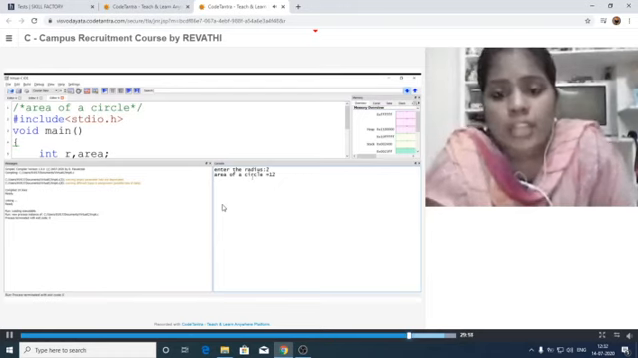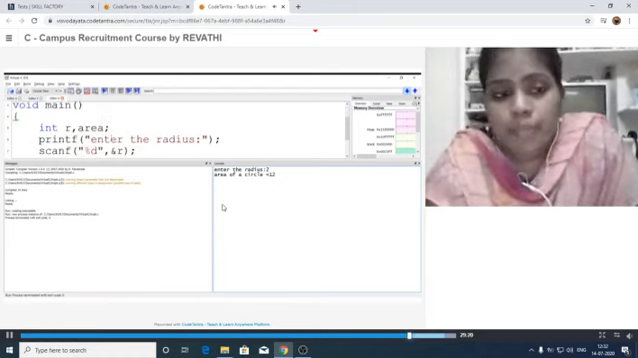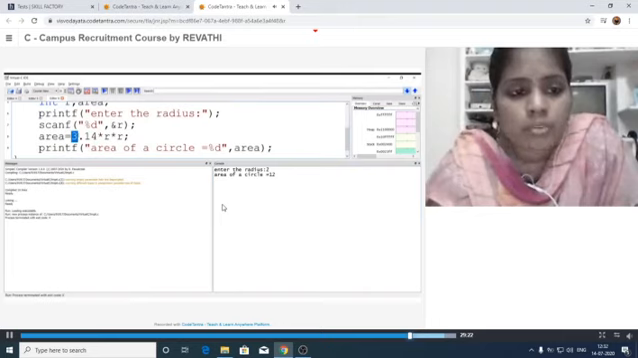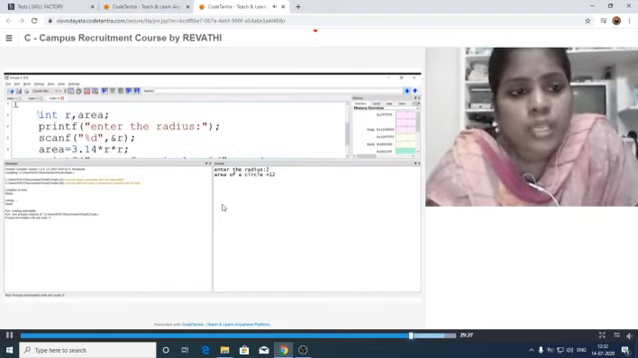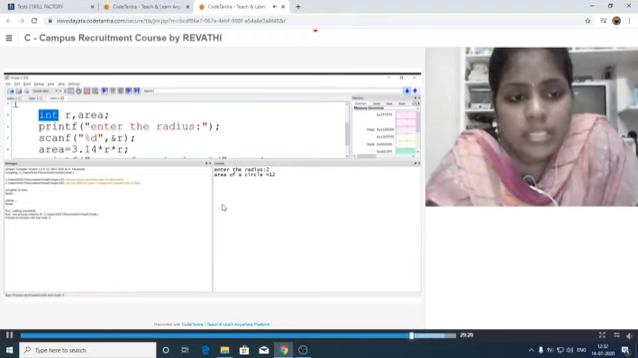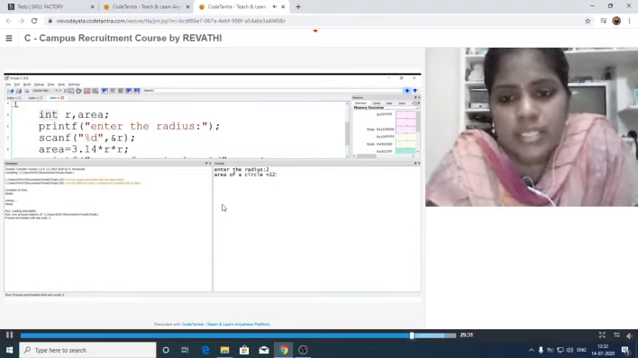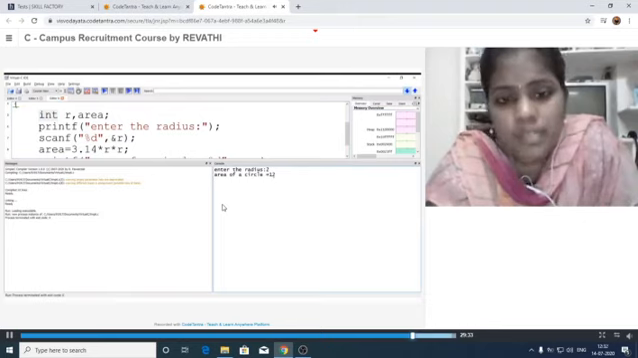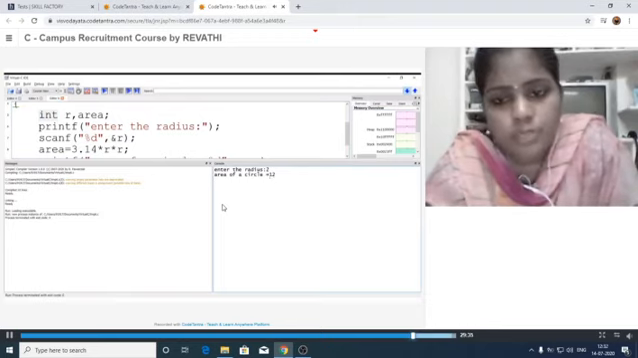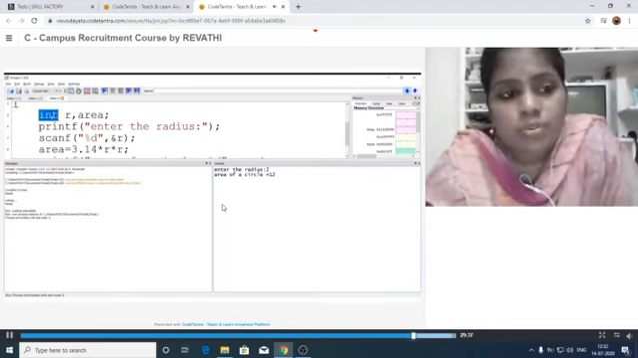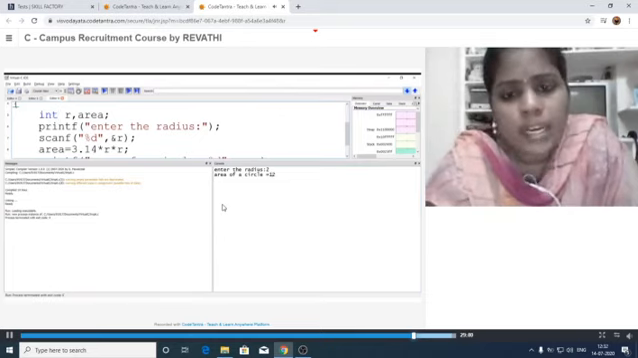Actually, our result should come as a float because here we are using decimal values. But we have used the integer type, that means it is displaying just the integer. It is not displaying the decimal points. You have to observe that one. Whenever we use the float data type, definitely our result will be displayed in float data type only.